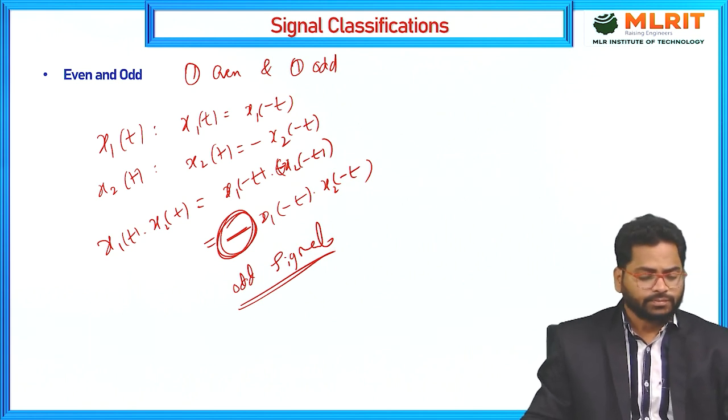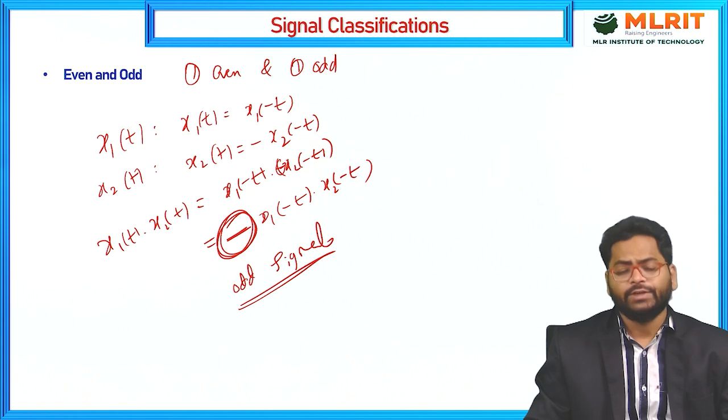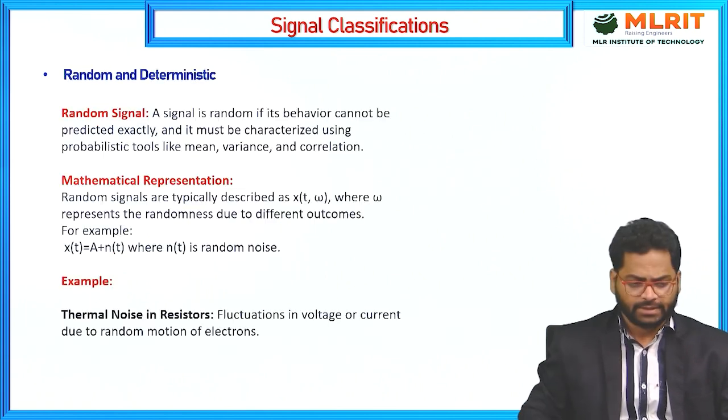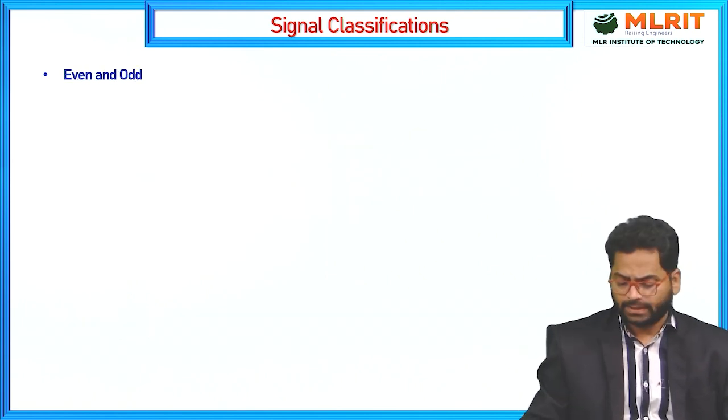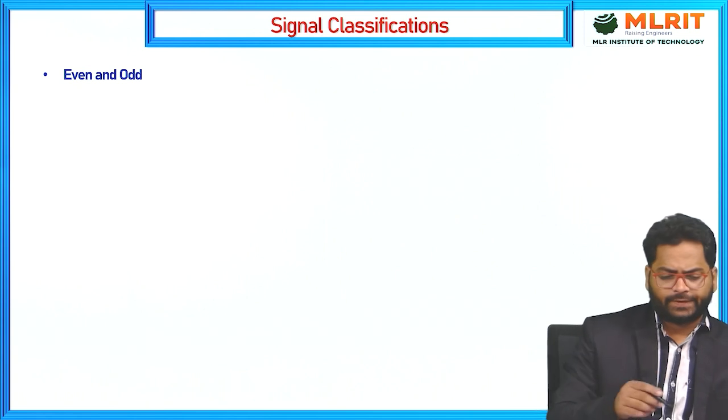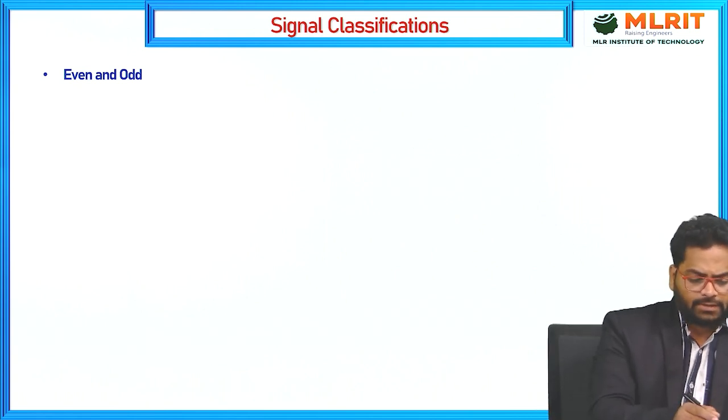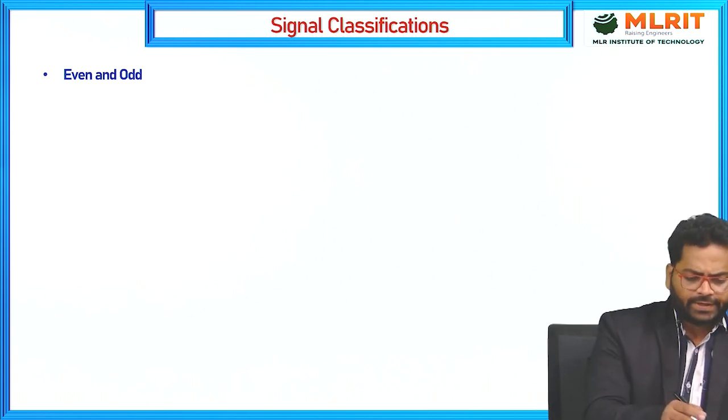It proves that the product of two even signals or two odd signals is even, and the product of one even and one odd signal gives an odd signal. We'll take one example: if one signal is given, how are you going to find the even and odd components of the signal?